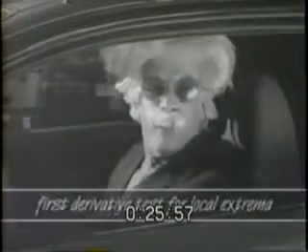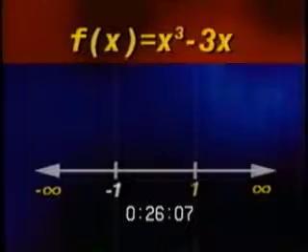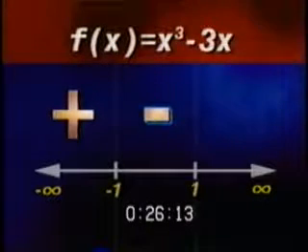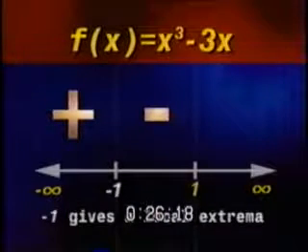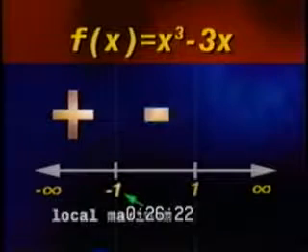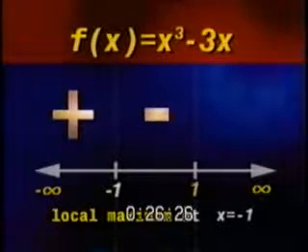When using the first derivative test for the local extrema, it is important to test each interval around the critical point. The critical points are the key. The first critical point is -1. Since the derivative is positive to the left and negative to the right, the sign change indicates that -1 gives a local extrema. Since the change is from positive to negative, this local extrema is a local maximum. So, there is a local maximum at x equals -1.